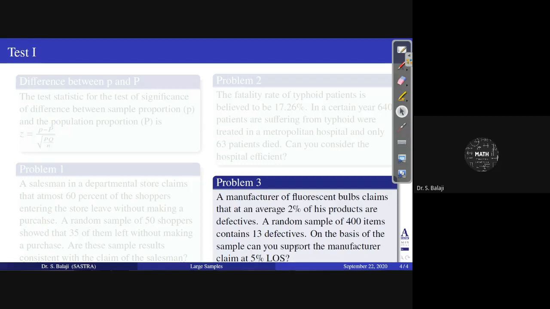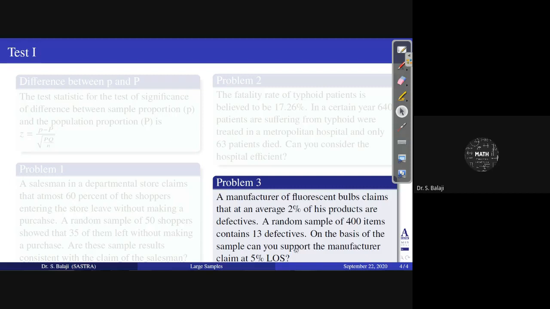What values are given? Capital P equal to 0.02, small p equal to 13 by 400, n equal to 400. So everything you can use. But what type of tailed test do you have to use? On the basis of this question only you can identify. On the basis of the sample, can you support the manufacturer's claim? Can you support or not support? That type of meaning only you can move with. Therefore, you can directly approach a two-tailed test here.